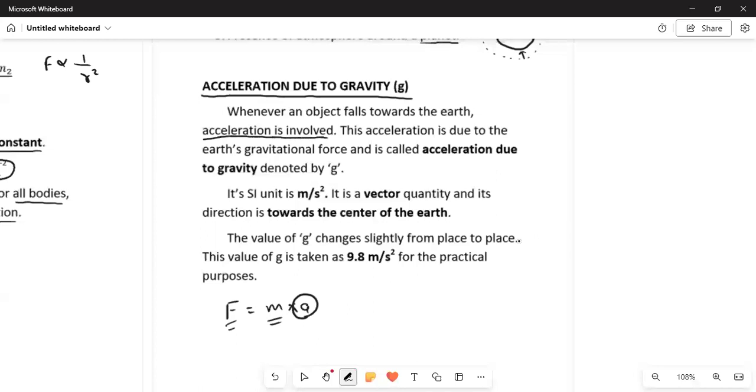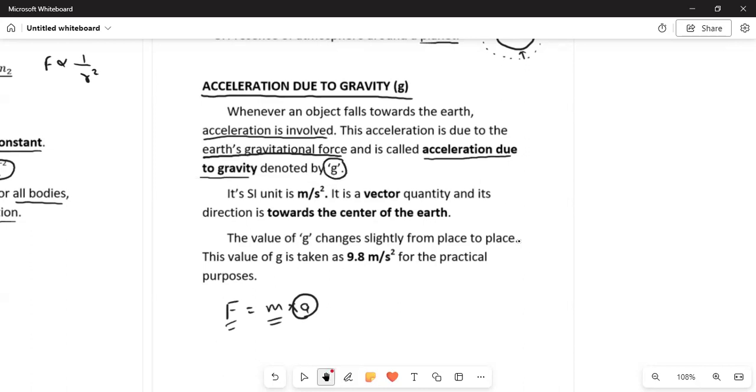This acceleration is due to earth's gravitational force and is called acceleration due to gravity, and this is denoted by a small g.